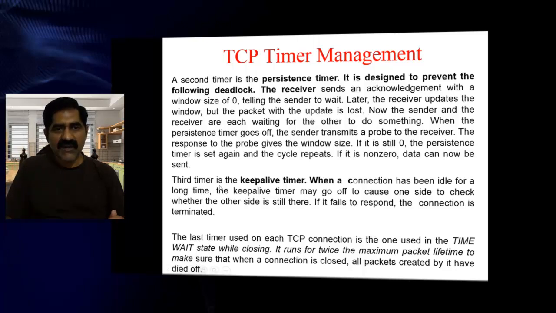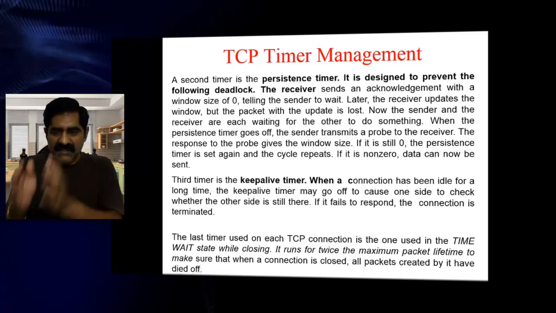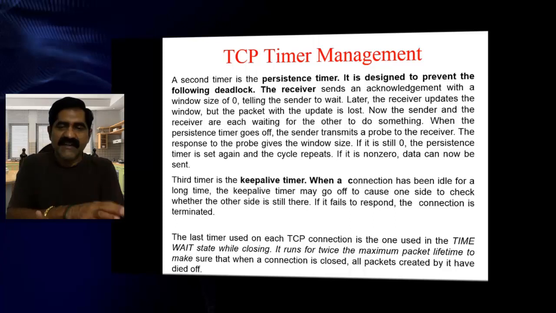Now coming to the third timer, this is called the keep alive timer. Suppose a server is there, client is there. Client establishes a connection with the server. He has done some process. After a while, he has not terminated the connection, but he is not doing any activity now.